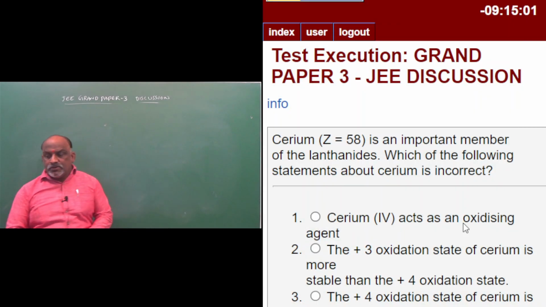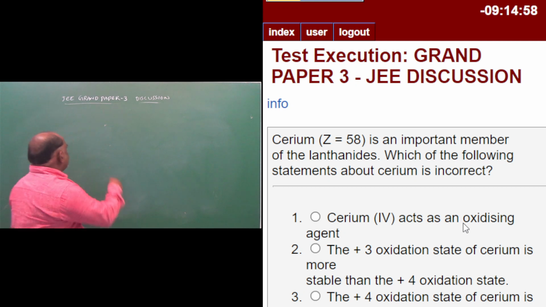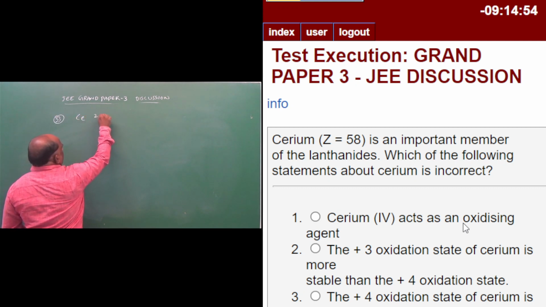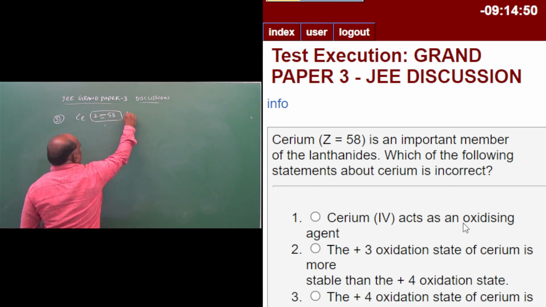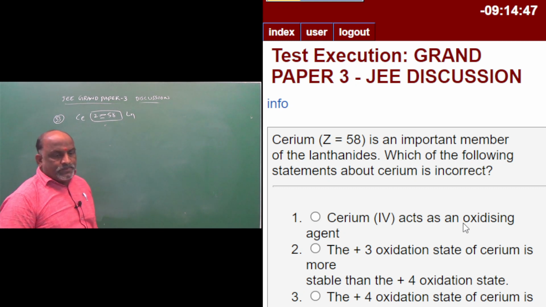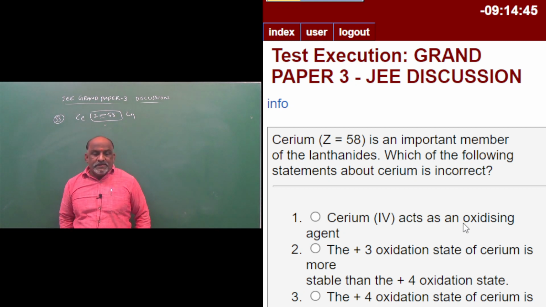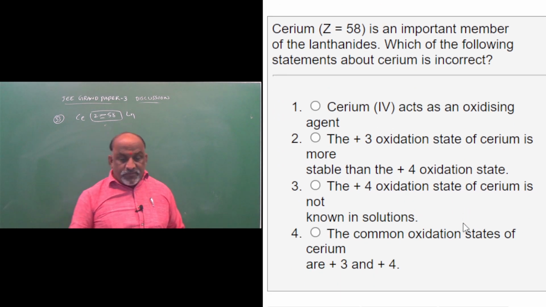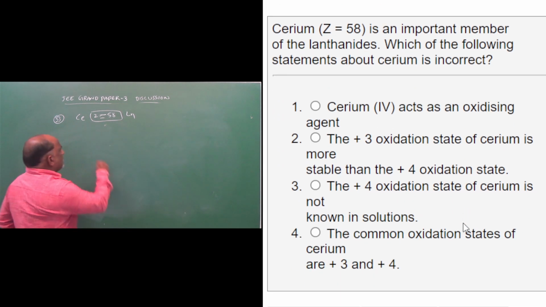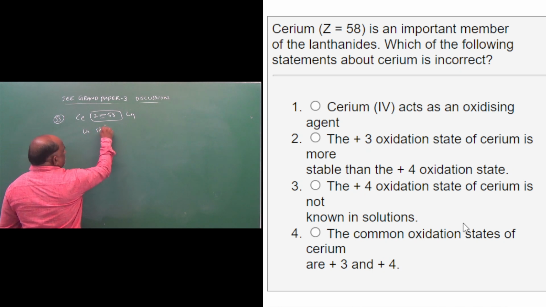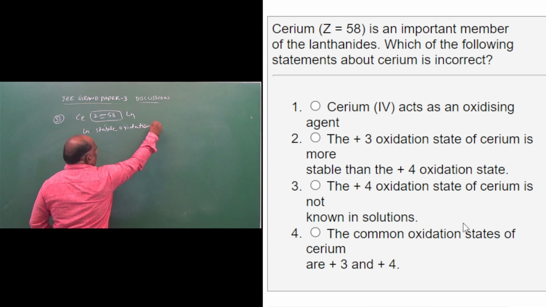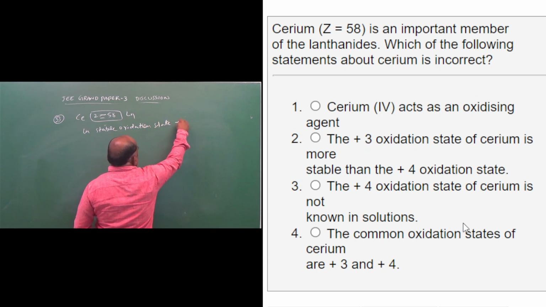Simple concept background question. Cerium, Z is equal to 58. Atomic number 58, it belongs to lanthanides. As an important member of the lanthanides, which of the following statements about cerium is incorrect? Cerium 4 acts as an oxidizing agent because the stable oxidation state of lanthanides is plus 3.